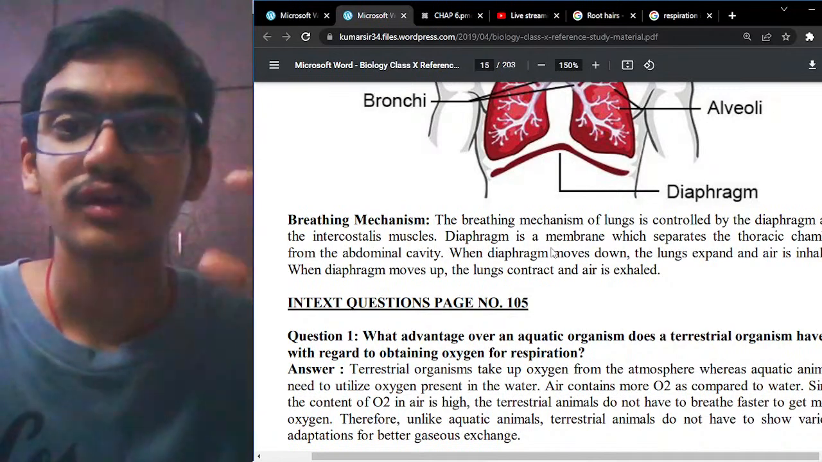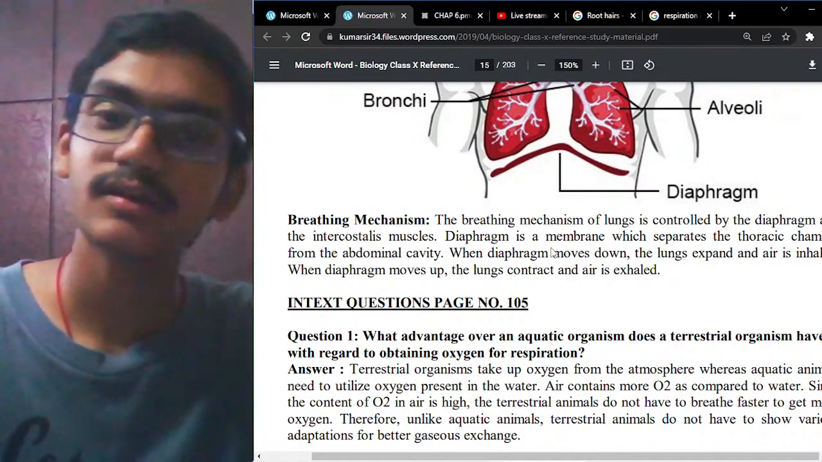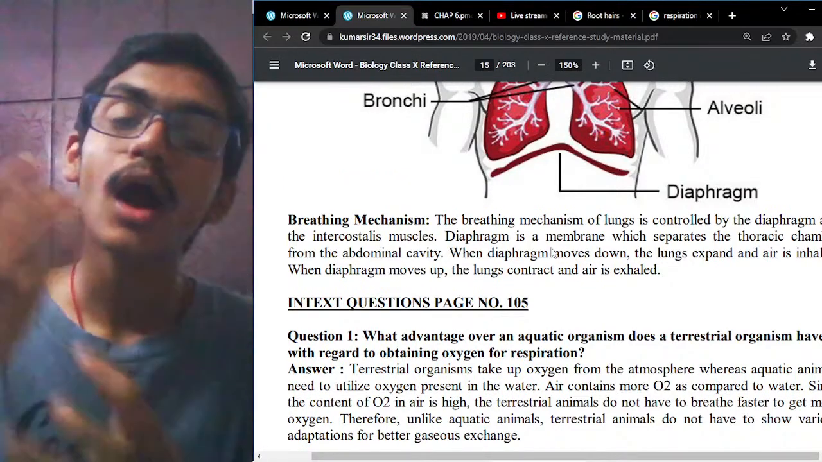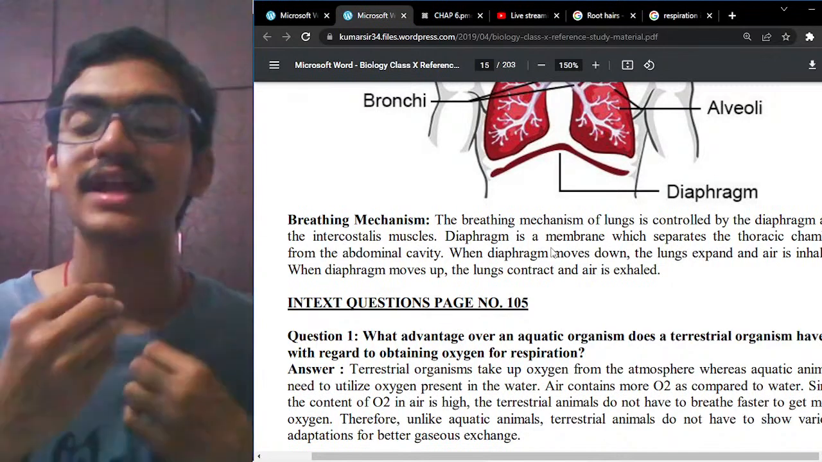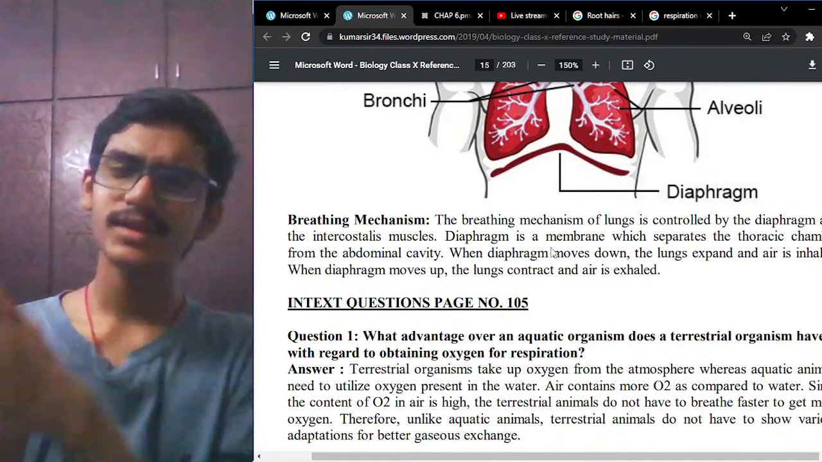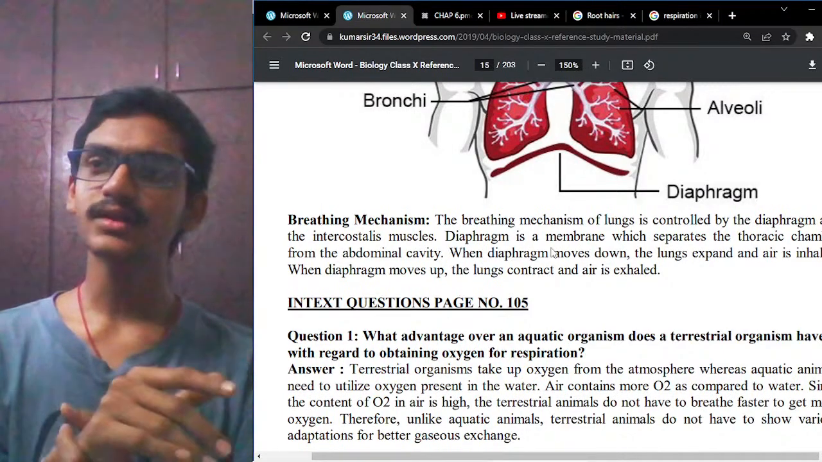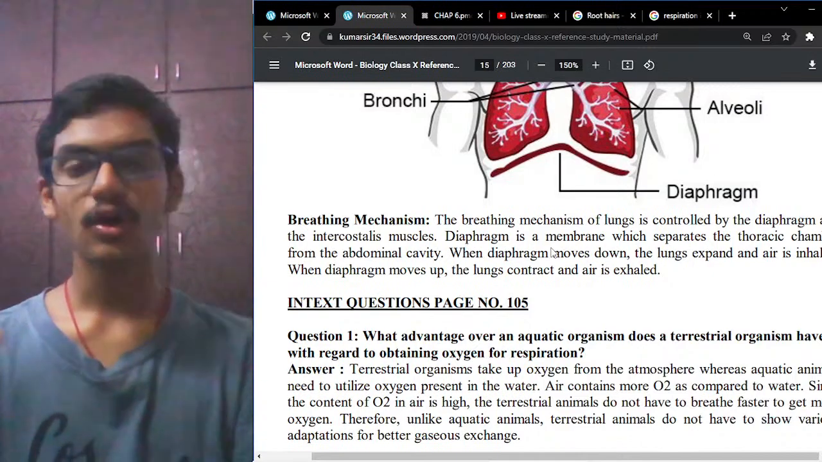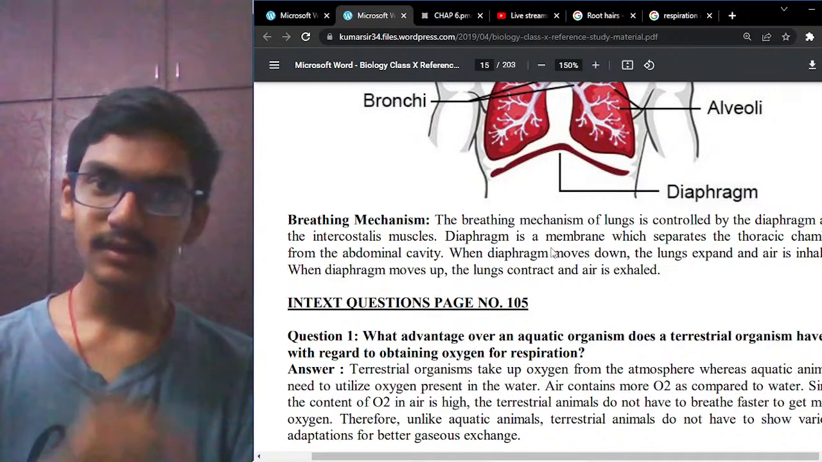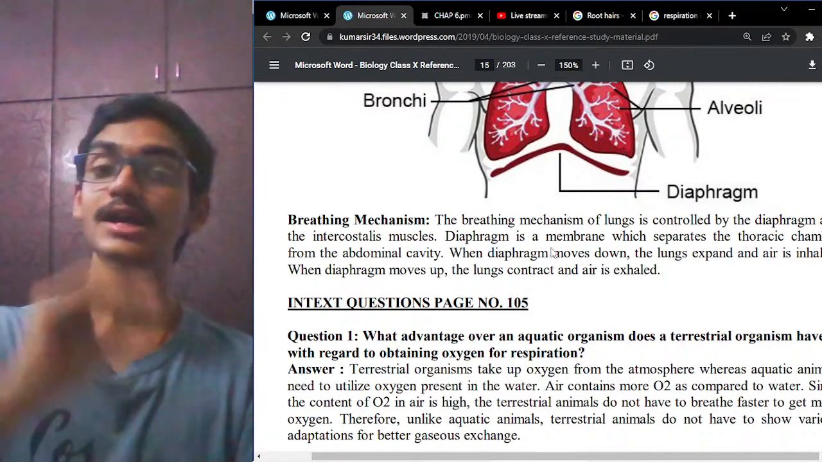So while the inhalation process goes on, the air will fill the expanded alveoli, and it will help in supplying oxygen to the alveoli. So how will the actual exchange of gas take place in the alveoli? You'll learn this in the transportation chapter, wherein the heart is a major organ which helps in the purification of the blood, because the blood from different parts of the body is taken to the heart, and from the heart it is taken to the lungs. Okay, from the lungs.